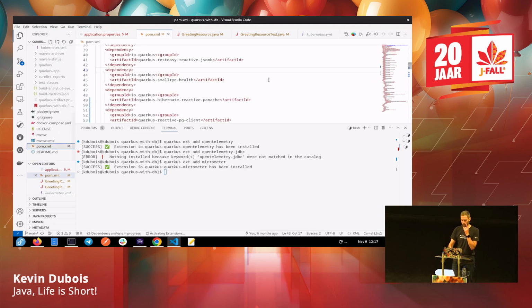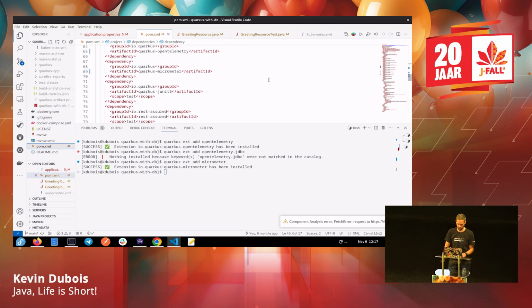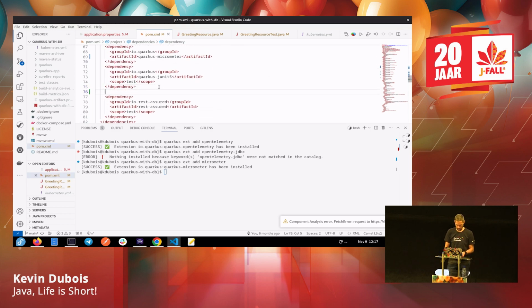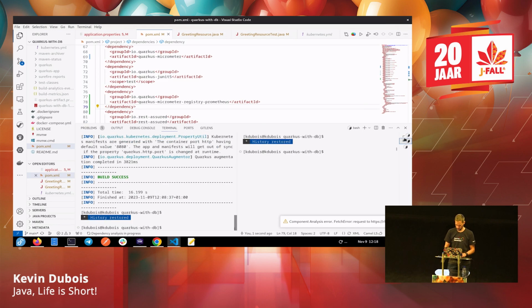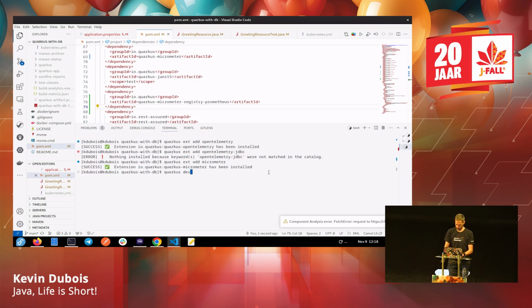Every time you do a Quarkus extension add, basically what it does is just adds a dependency in your pom.xml. So let's add that here and then start this up in dev mode, or is it already started in dev mode? Nope, so we can do it. Quarkus dev, start up our application again.